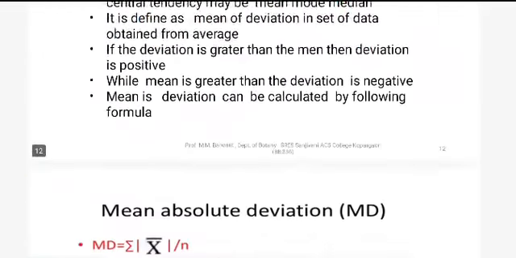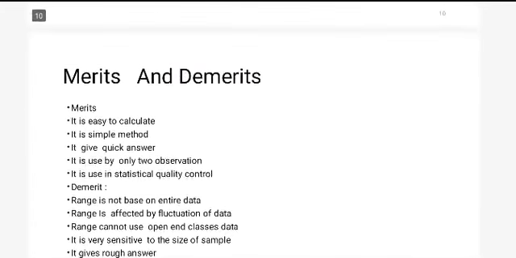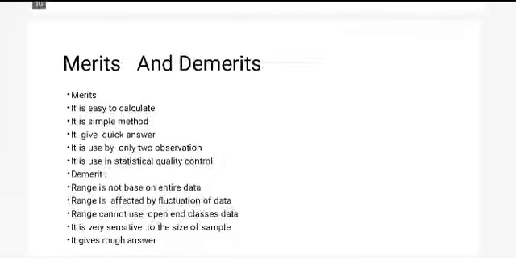Merit and demerit. A simple concept is given. What are the merits of a range? First, it is easy to calculate. It is a simple method, and it gives a quick answer. It uses two observations and it is used in statistical quality control. Those are the merits. And what are the demerits?